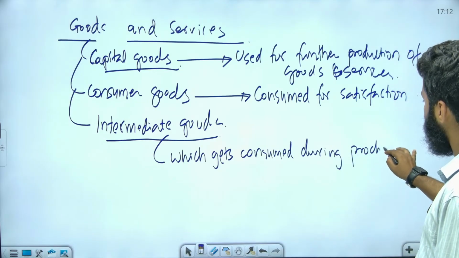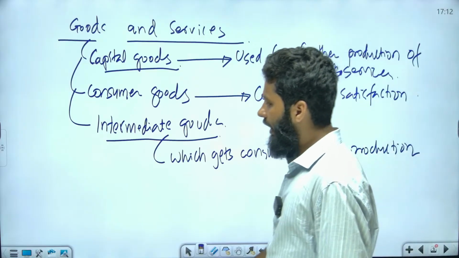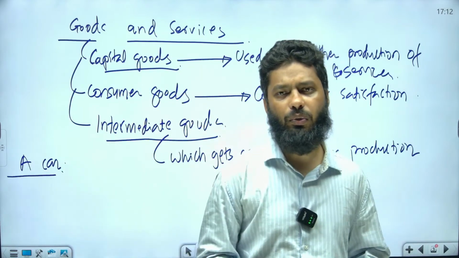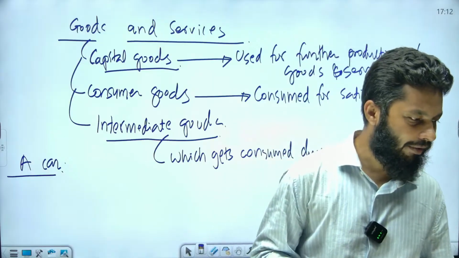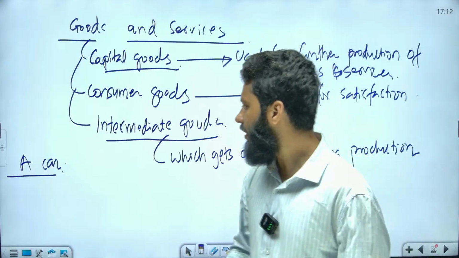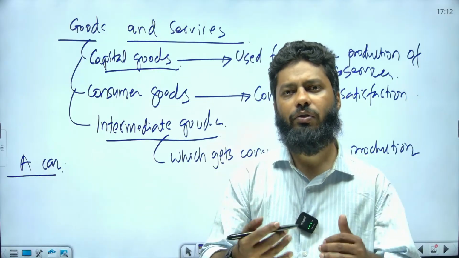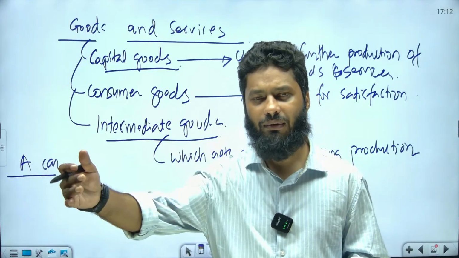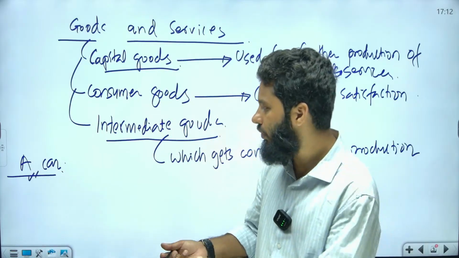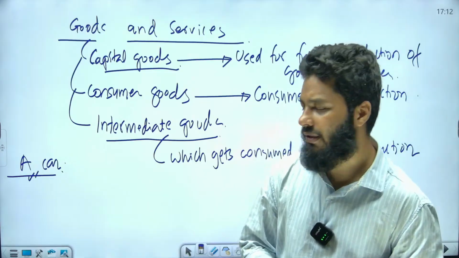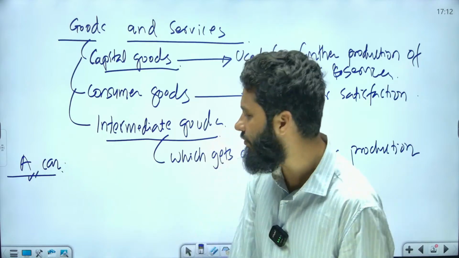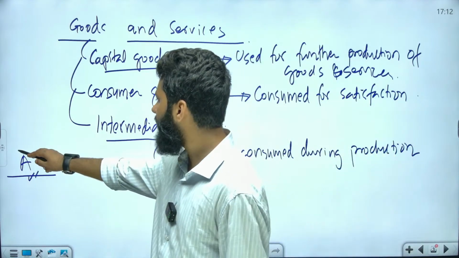Now what do we mean by this? Let's understand. For example, we will take a car. You have purchased a car. Now you are using this particular car for traveling to maybe your office, your college, or your workplace. So this car is being used by you for your services. You want to reach somewhere, you are using the services of that particular car. So this car is owned by you and you are using this car to visit places. So this car is being used for your self consumption. That is why we will classify this car as a consumer good.